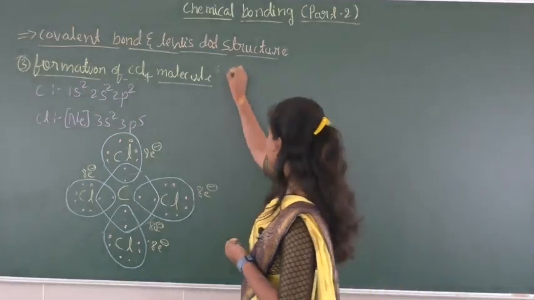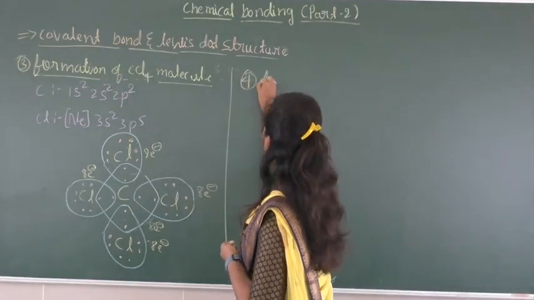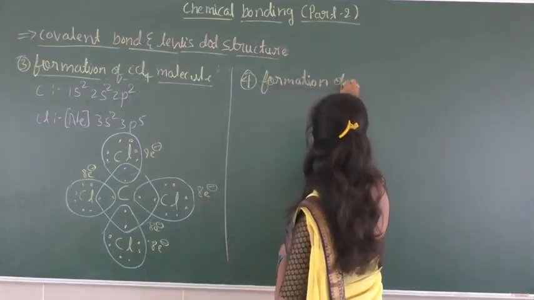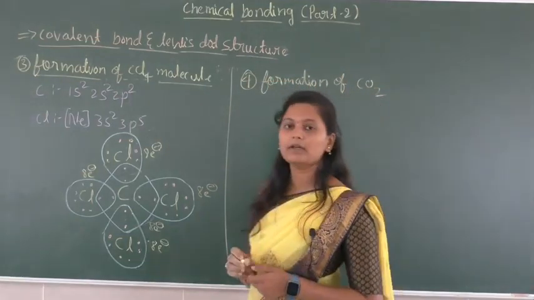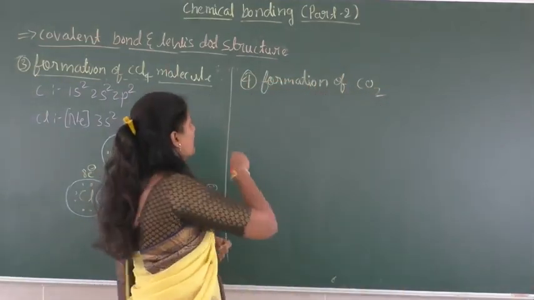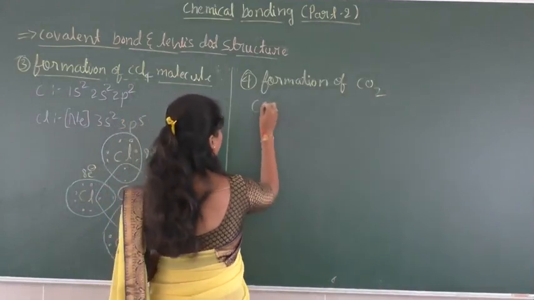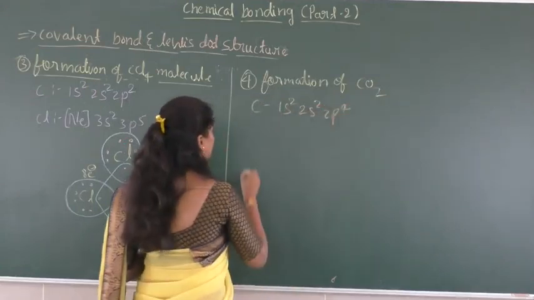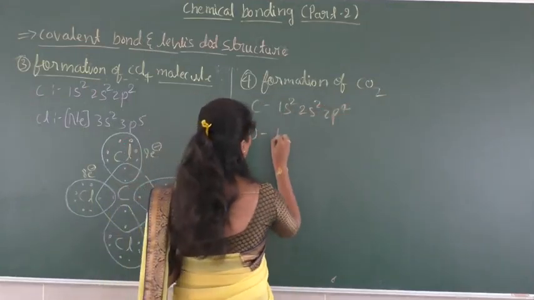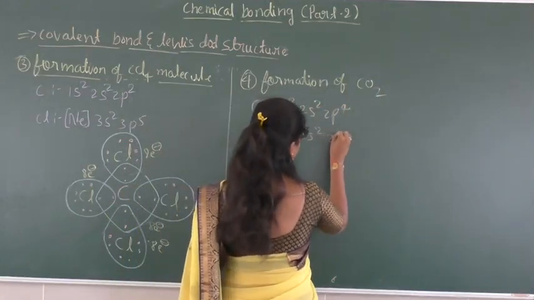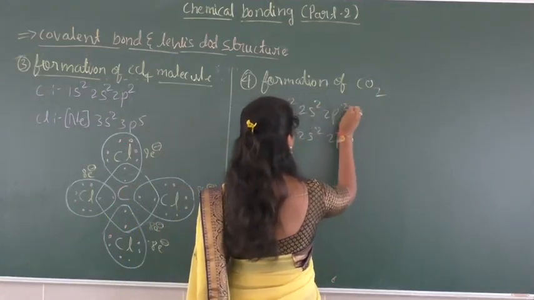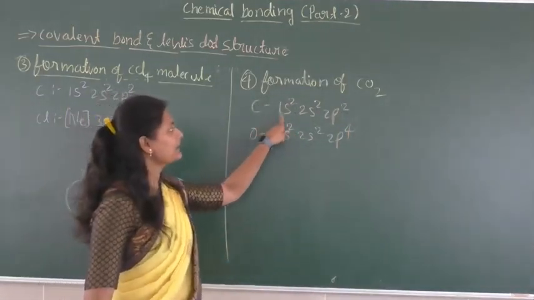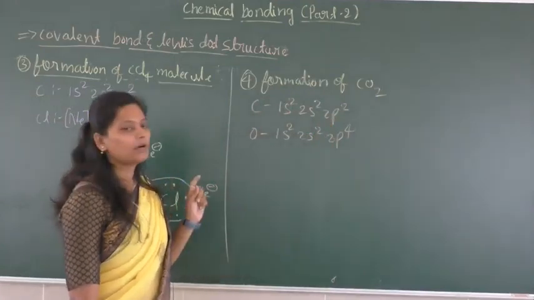So here when we consider the formation of carbon dioxide, consider the electronic configuration of carbon, that is 1s2, 2s2, 2p2. In the same way, the electronic configuration of oxygen is 1s2, 2s2, 2p4. Okay, so this is the electronic configuration of oxygen and this is the electronic configuration of carbon.